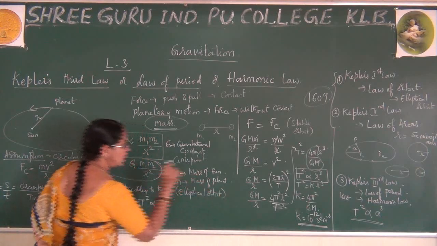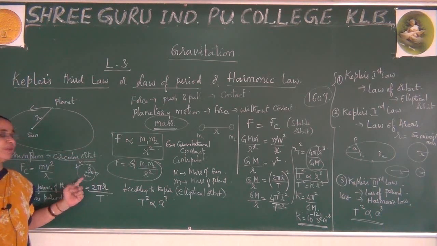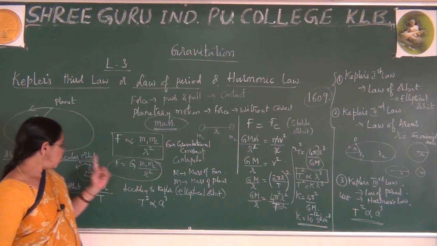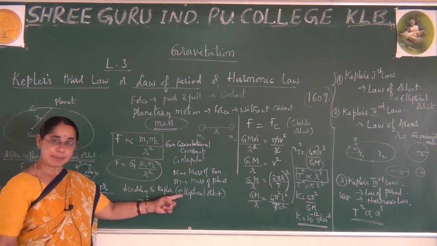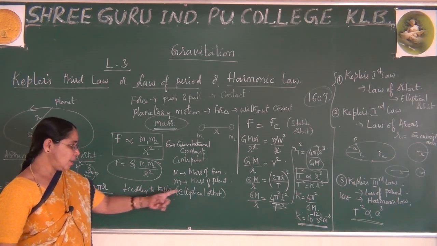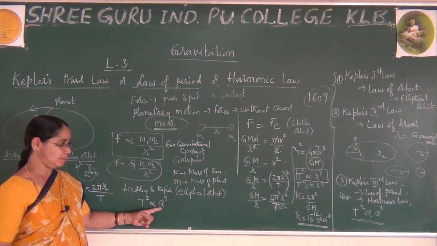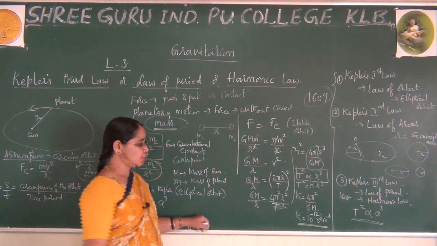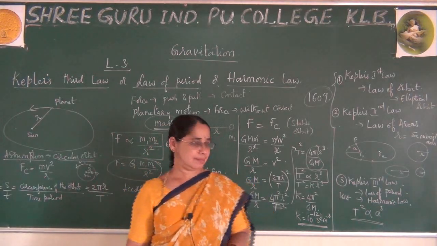But remember, for calculation purposes we always take a circular orbit. We prove the conditions, and finally we extend the explanation to the remaining concept. Now, I have taken a circular orbit, proved it, and finally shown it for the elliptical orbit according to Kepler. For elliptical orbit, T square is proportional to A cube, and you already know where K is equal to this, 10^-12 s square m to the power of -3.